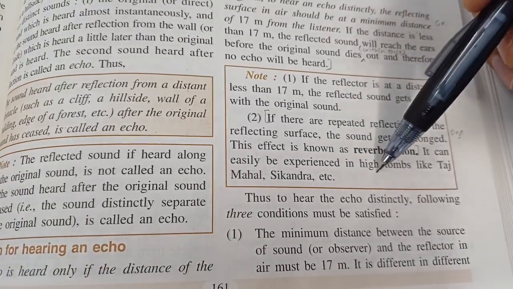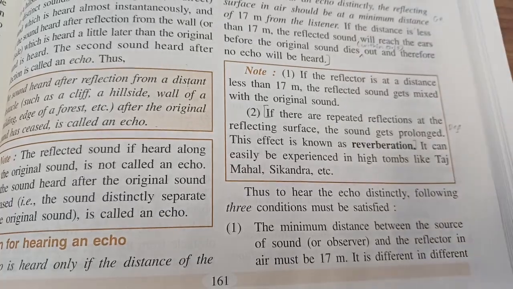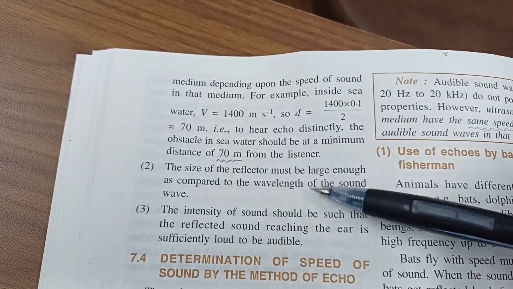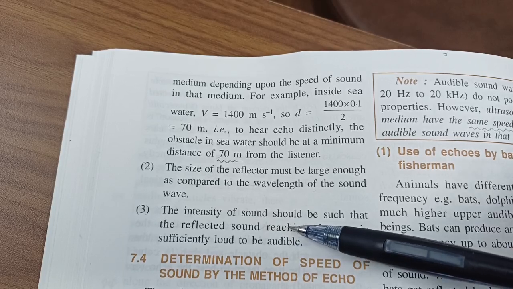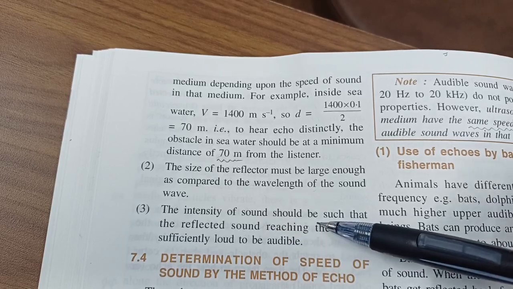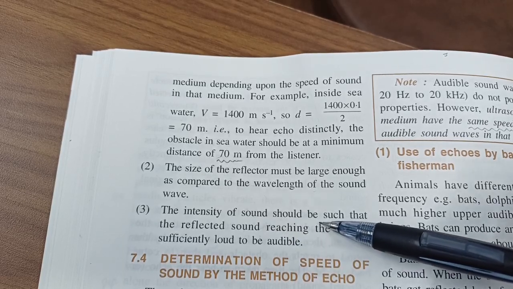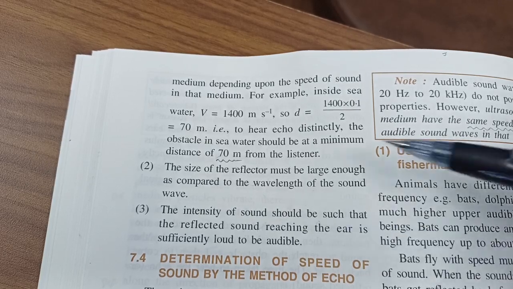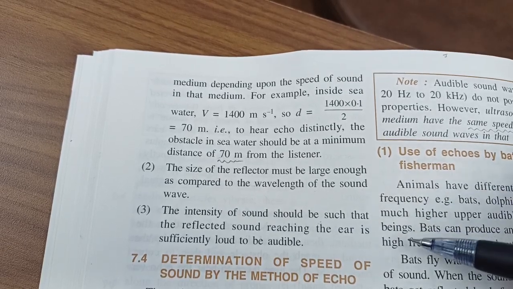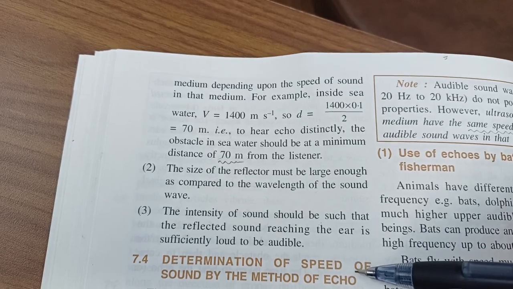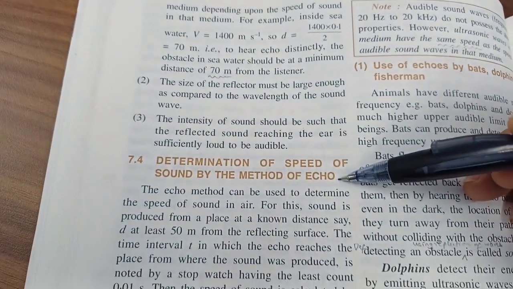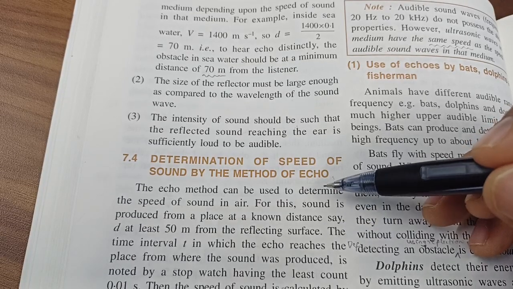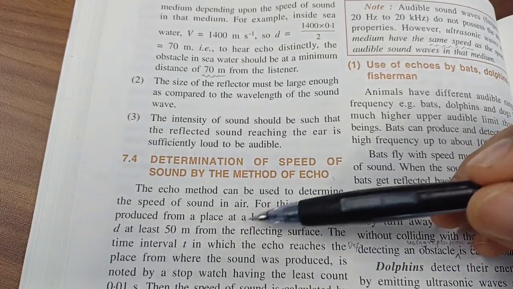Now there are 3 conditions for an echo to be heard. One is the minimum distance requirement. Second is that the size of the reflector must be large enough. And also the intensity of sound should be great. If you say a name very feebly at the echo point, then you may not be able to hear the echo. It should be loud enough so that it's audible. Now how to determine the speed of sound by the method of echo? Well, imagine you are at an echo point with some reflecting cliff far away, say 50 meters away at least.